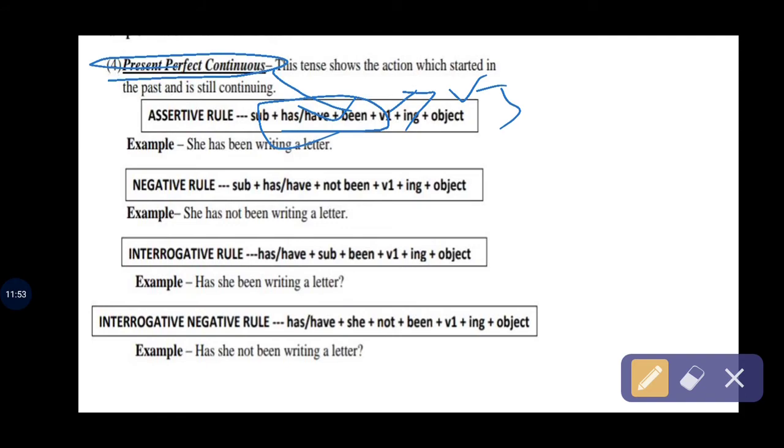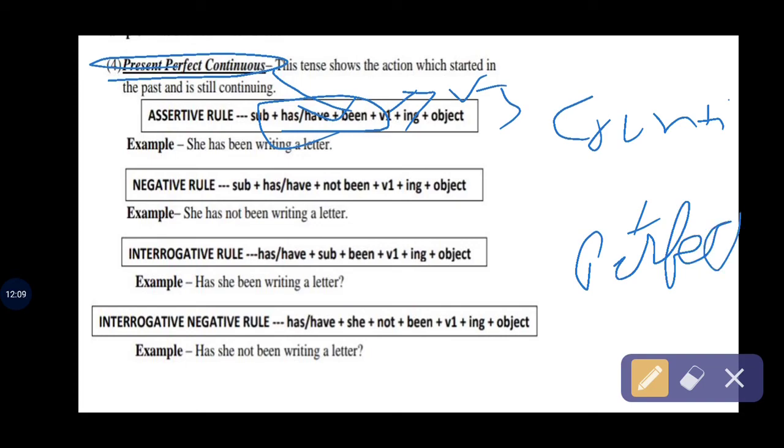It means in perfect continuous tense, whether it's past perfect continuous, future perfect continuous, or present perfect continuous, the thing is continuous or progressive plus perfect tense. It means both rules of these tenses come along here. Okay, we can say the combination of those two rules comes in present perfect continuous, past perfect continuous, or future perfect continuous. Okay, here is the example.